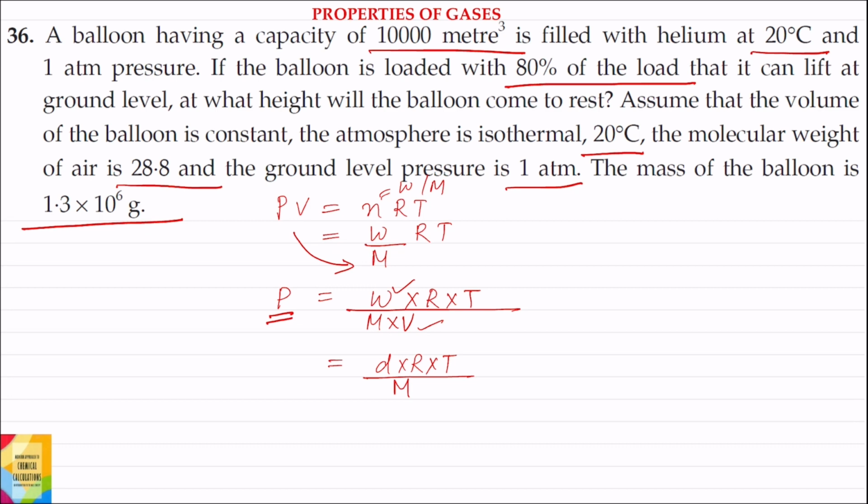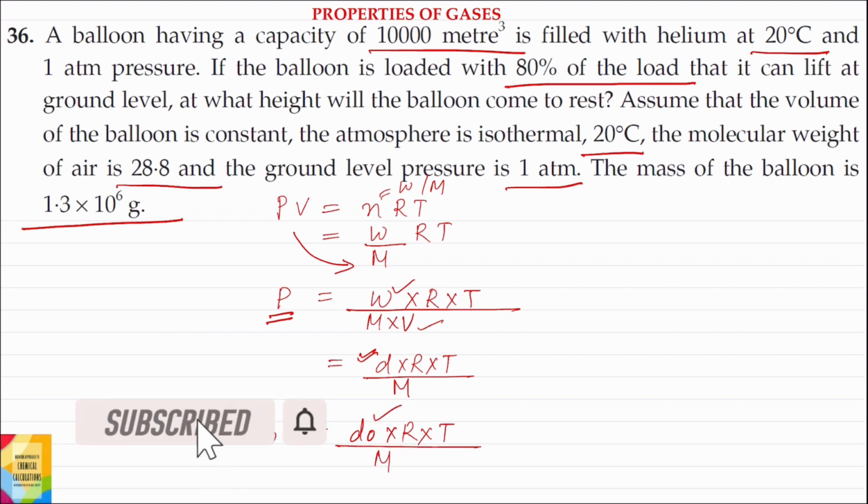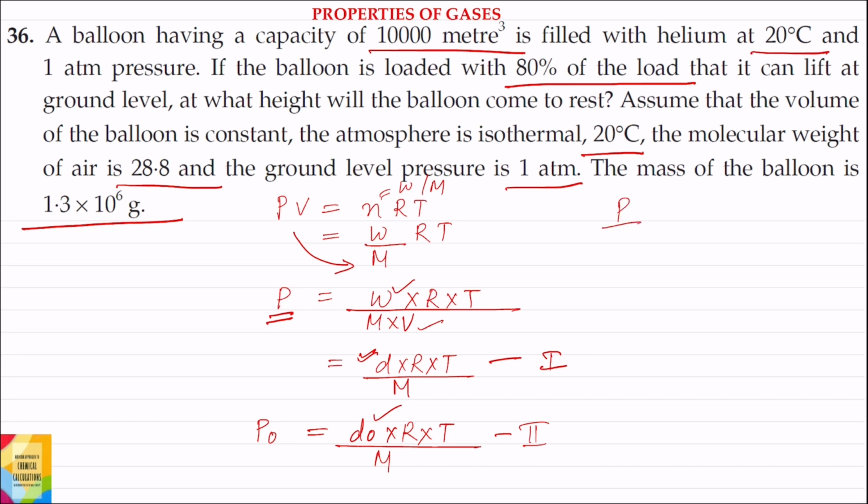Now if P is the pressure at a height h, then D is the density at height h. And similarly, if P0 is the pressure at the ground level, then P0 is equal to D0 into R into T divided by M, where D0 is the density at the ground level. Let this be equation 1 and this equation 2. Dividing equation 1 by equation 2, we get P by P0 is equal to D by D0. So this is one equation.